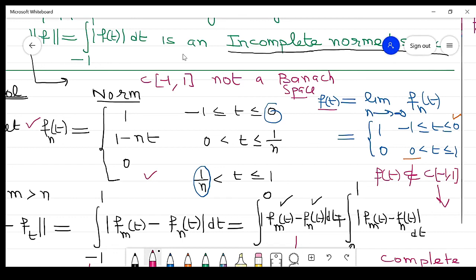So if anyone does not know these definitions, go through all of them, and go through linear algebra and the real analysis definitions. That will be helpful to understand this new topic, which is functional analysis.